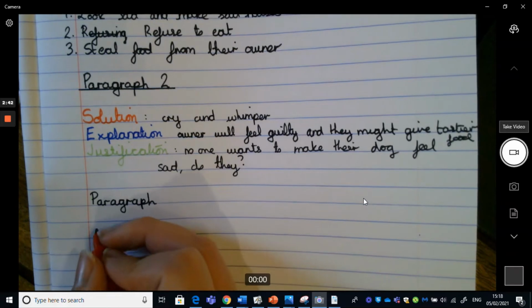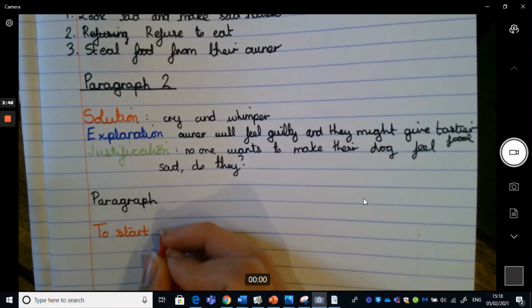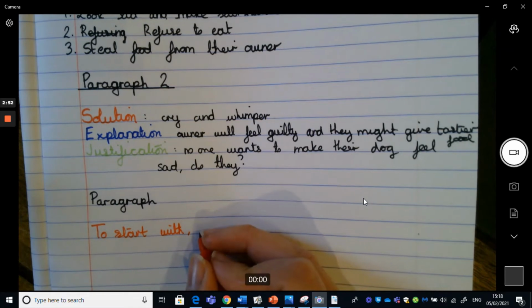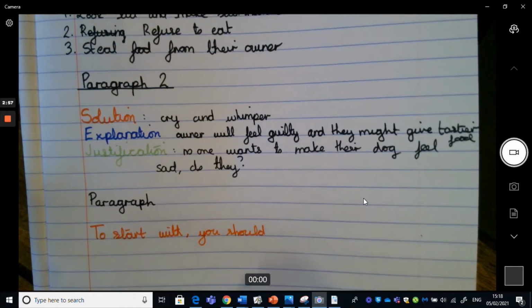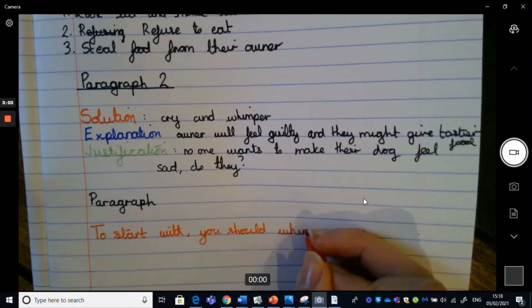So I'm going to go with to start with, because this is the first solution. It makes sense to have to start with and then comma, or to start off could work nicely there. You should, so medium modality, fairly firm but not overly bossy. You should, and I'm just going to take from here, whimper and cry.